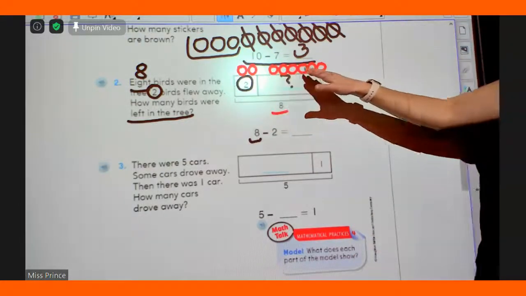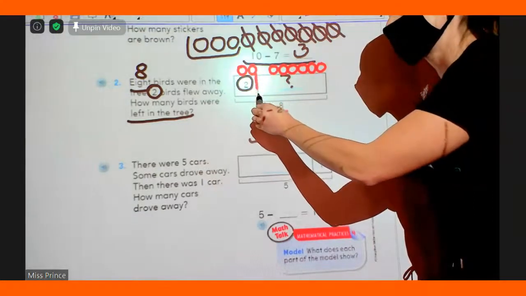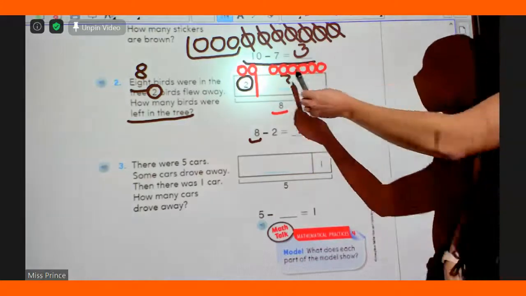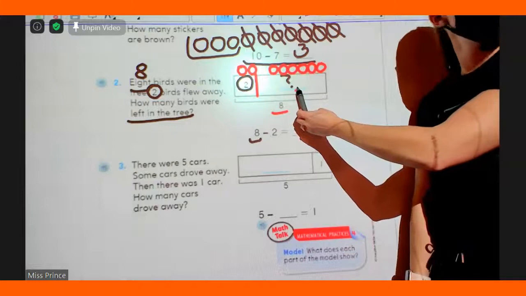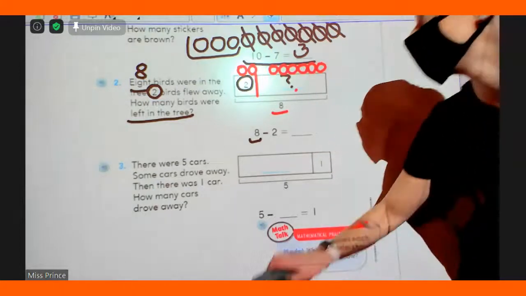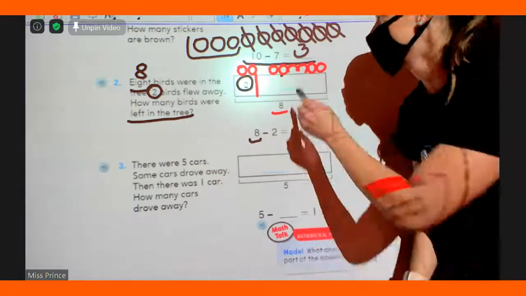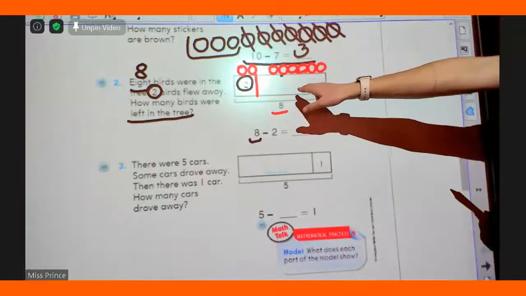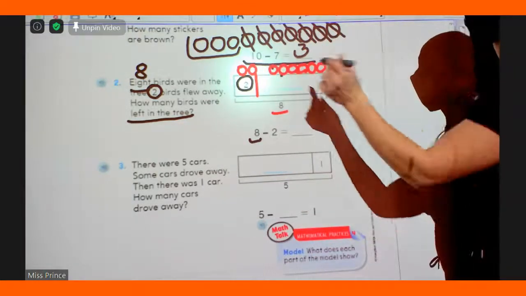All of my circles are up here. 2 are over here. You see that? And the rest are over here. By counting these circles over here, I'm going to figure out what my mystery number is. So, let's count these circles, and we're going to figure out how many are left over. Are you ready?